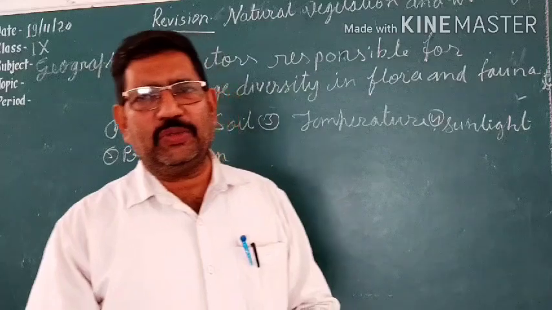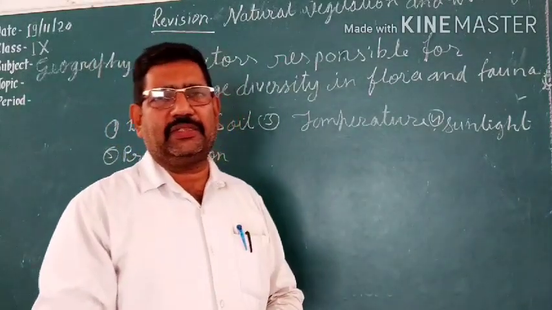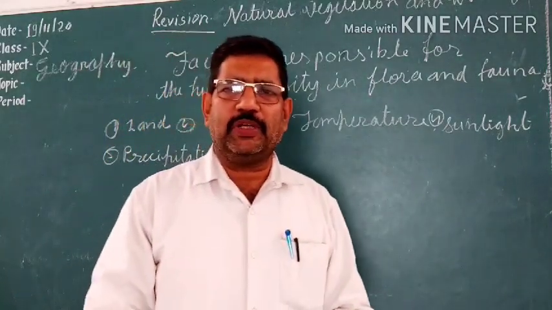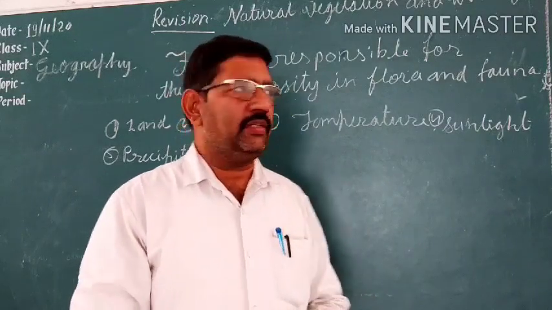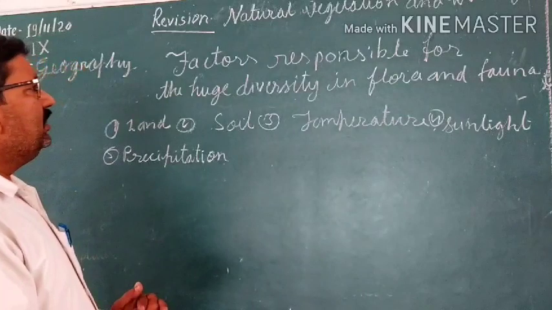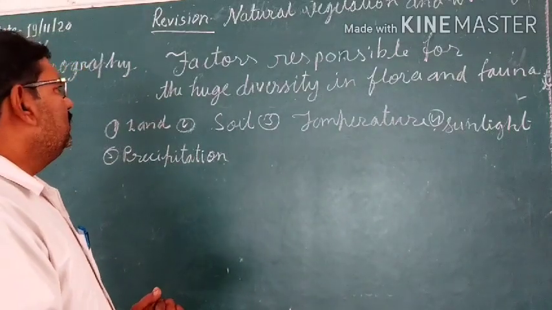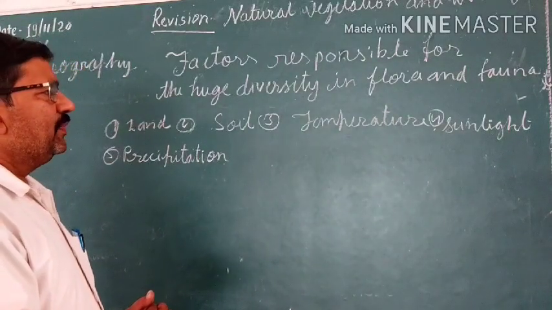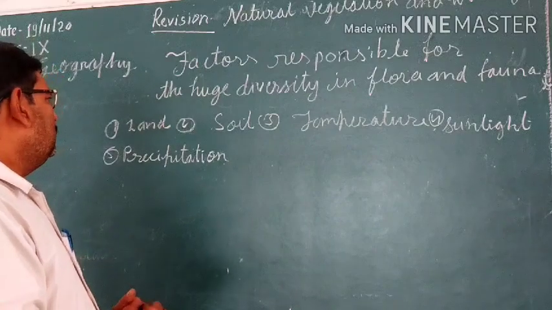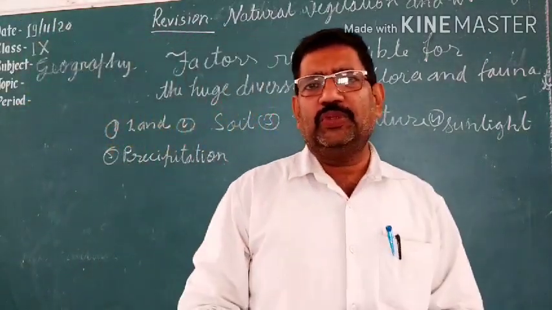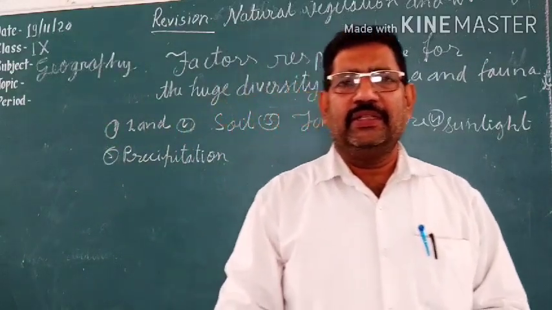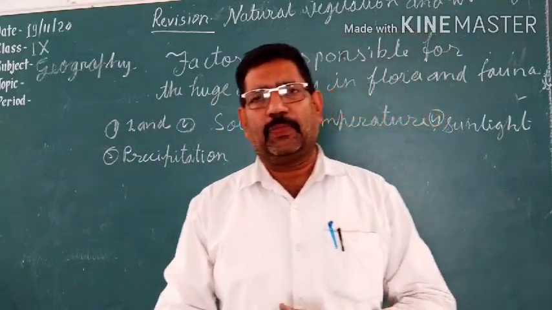At first, we are going to discuss what are the factors that are responsible for the distribution of different types of vegetation. Here, factors responsible for the huge diversity in flora and fauna. Number one is land, the type of land. Which type of land relief is there?